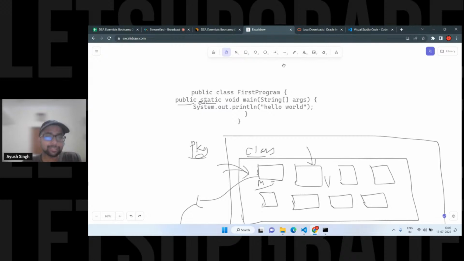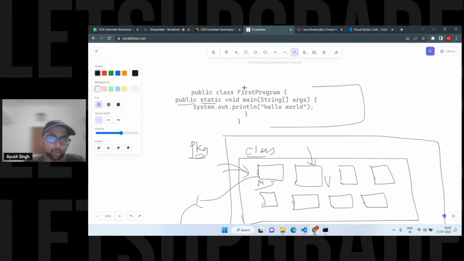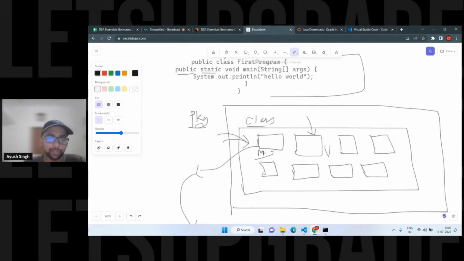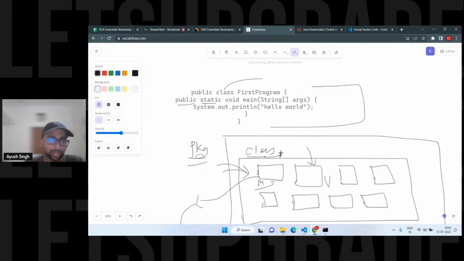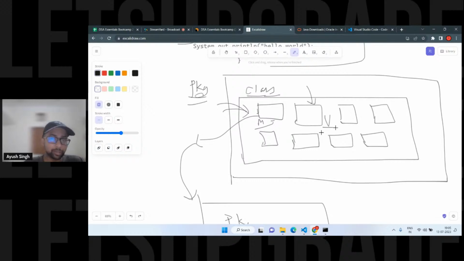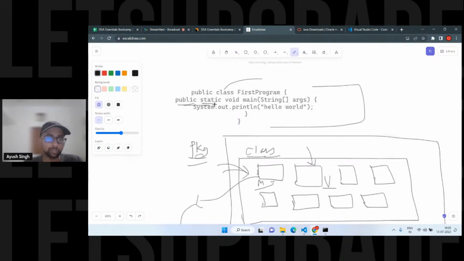So this is a simple structure. I hope it is clear. Does anyone have any doubt? This is the class. Inside it, we have methods and variables. We are going to see what the variables are and all those things. I'm going to start with the data type, then we will cover the variables. Don't worry. So this is a simple structure of the program: we have the packages, the class, methods, and variables. Inside the methods, we have all these terms.